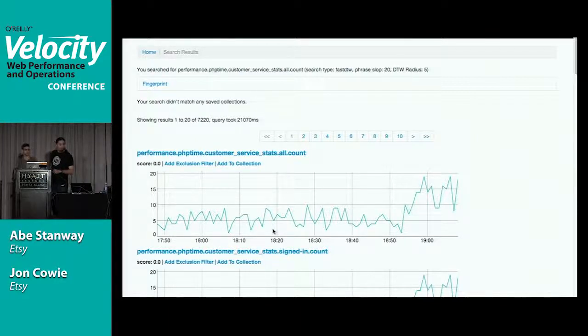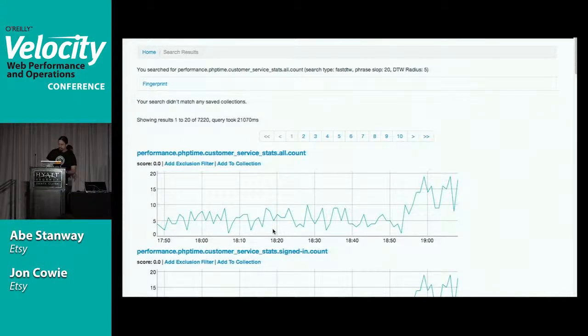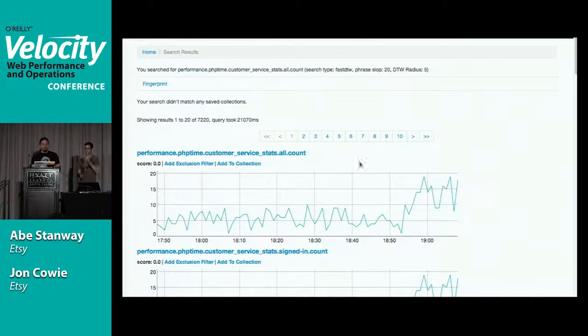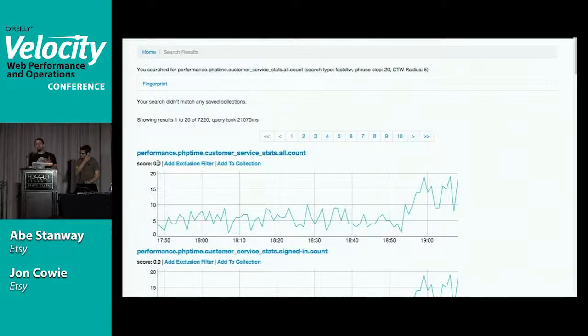So yeah, this is the Oculus page. It's chopping off the left-hand side slightly there, so apologies for that. So this is what we think is correlated. The metric we searched for has a score of 0, which it should, because it should be identical. And what we're then getting is this is actually very similar to the customer service stats signed in count. So this is differing between signed in and signed out users. So we're actually seeing exactly the same stats, the exact same increase across signed in and signed out users.